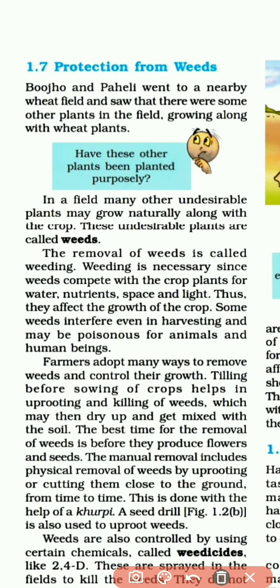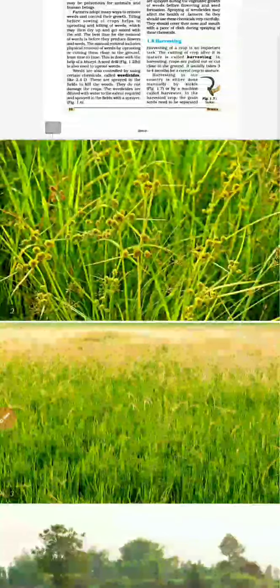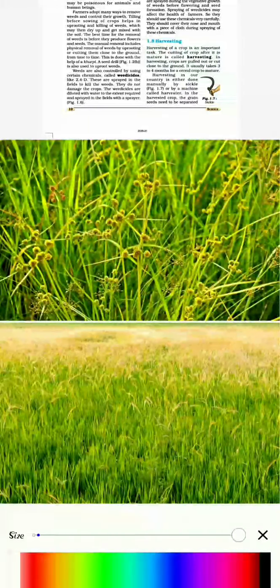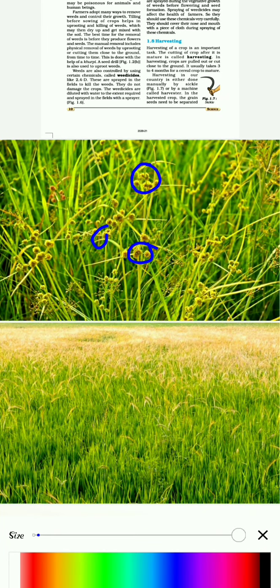Okay. So you can see pictures here. These are the pictures of weeds. Have you seen this one? The small spiky structures. So these are the weeds. This is the field of rice, a paddy field.